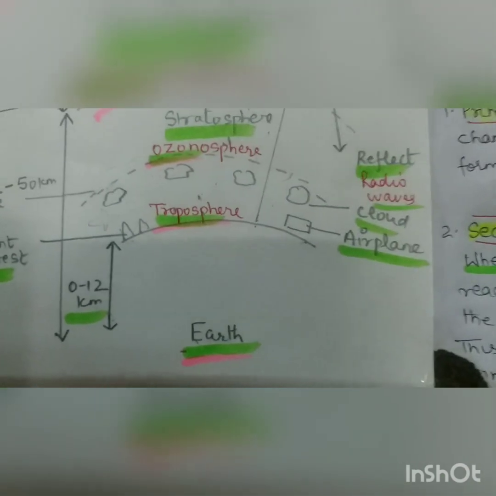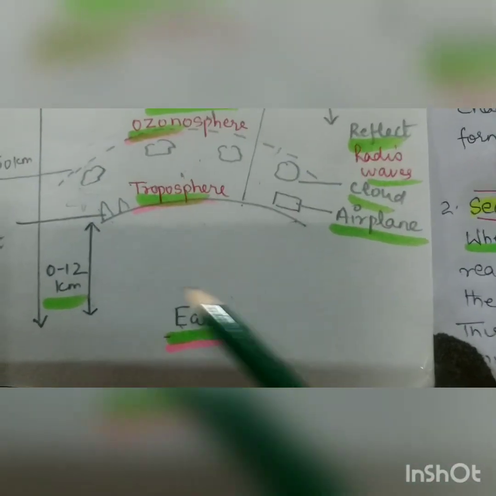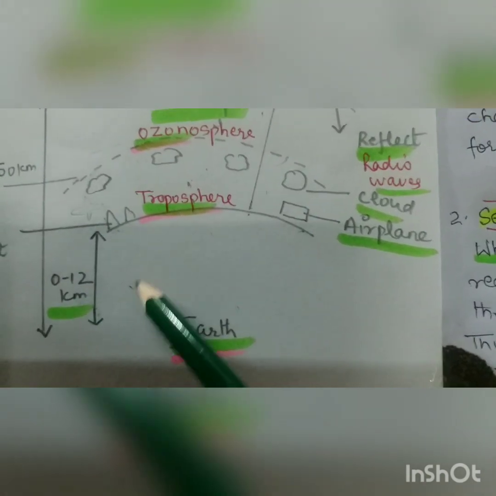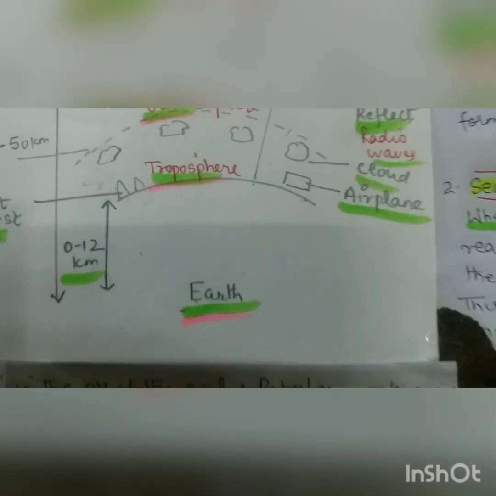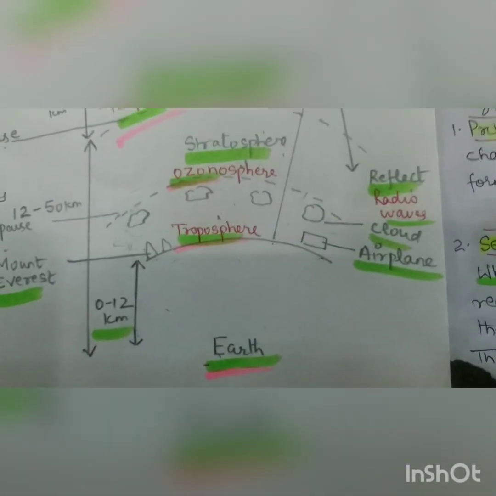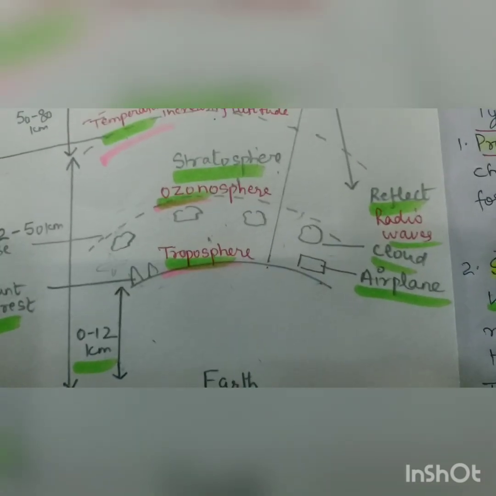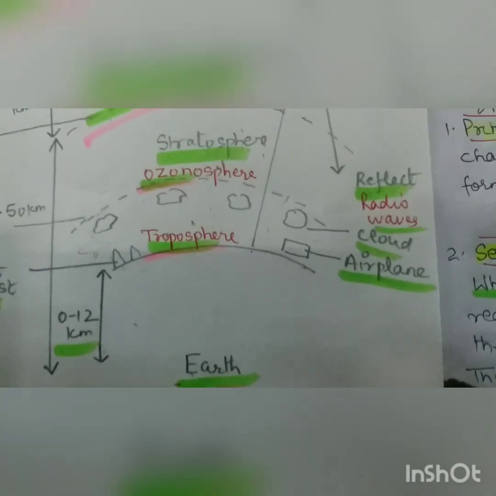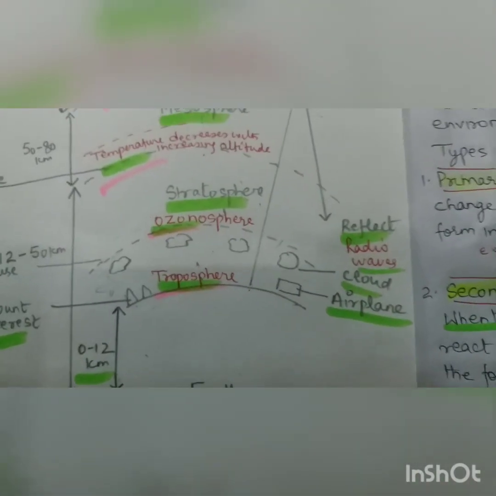So now we are coming to the structure of atmosphere. The troposphere is the closest to the Earth, that is from the equator it is 12 km, and in here the Mount Everest, clouds and aeroplanes fly. Besides that, there are water vapors, that is cloud, and most of the weather phenomena take place in the troposphere. The dotted line is the tropopause, which is the transitional zone that separates the troposphere from the stratosphere.